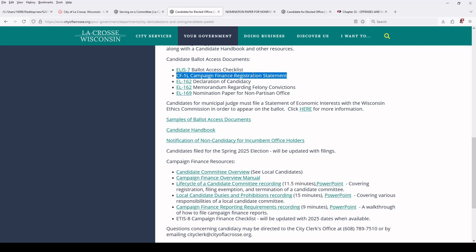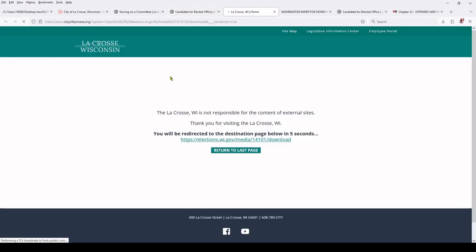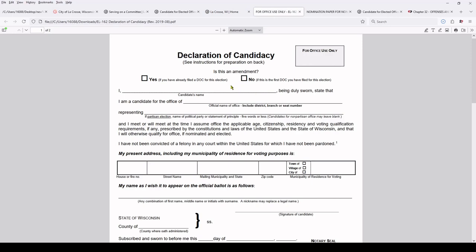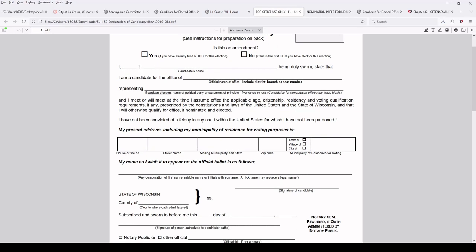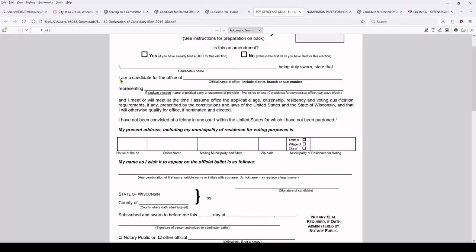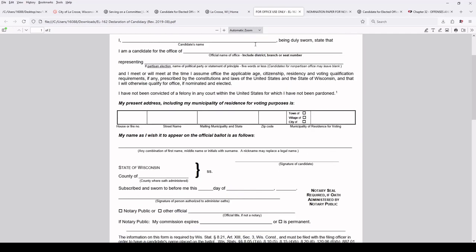You have to do a campaign finance registration statement. You have to declare your candidacy. It's just a PDF, you know. Just here's the information. So yeah, I am a candidate, blah, blah, blah. Not sure why that opened twice. Okay, there you go. You just fill this out. Give it to the city clerk. It's not that long. You can do it. I believe in you.